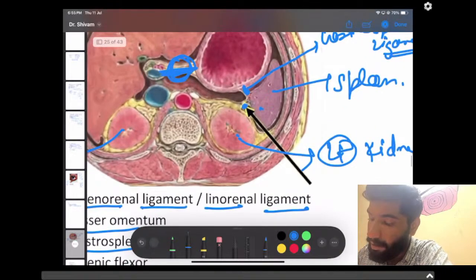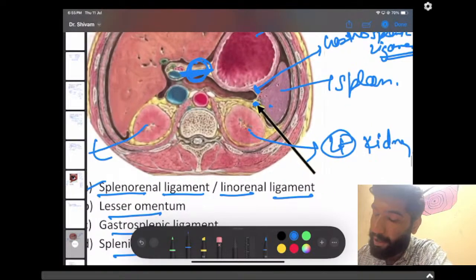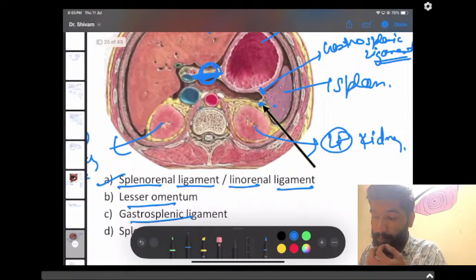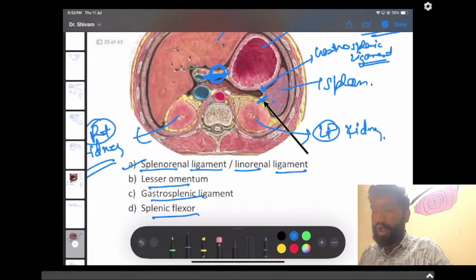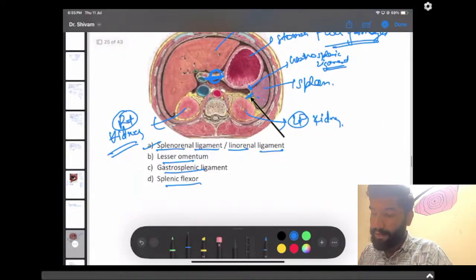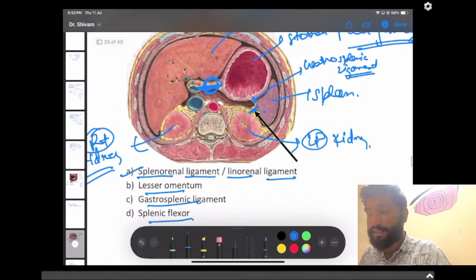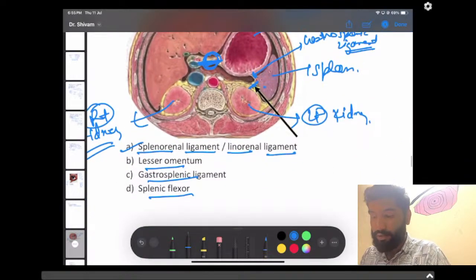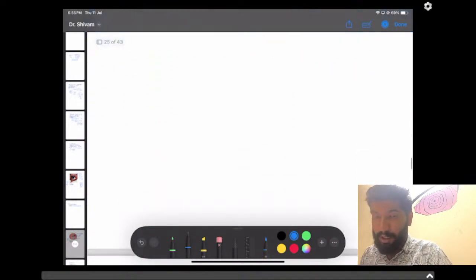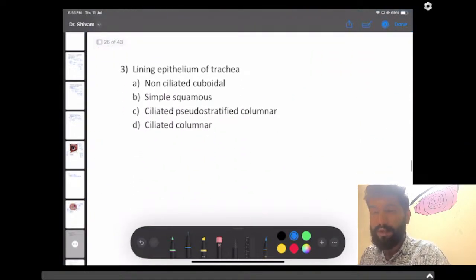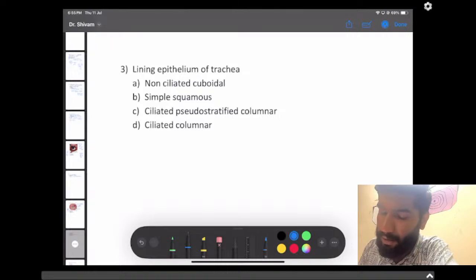So if the arrow was here, it has to be splenorenal ligament, lienorenal ligament, and if the arrow was here, it has to be gastrosplenic ligament. As recalled by most of the students, it was the arrow here between the left kidney and the spleen. So it has to be splenorenal ligament or the lienorenal ligament. I hope you have got this question correct. I guess this was a PYQ question also. No chance of getting it wrong. Let's move on to the next question. It was a very easy question.